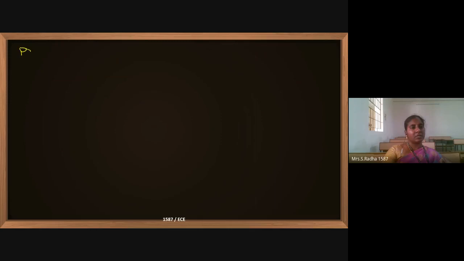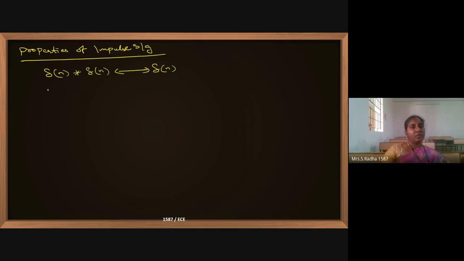Last one, I am going with properties of the impulse signal del of n. If you multiply del of n with del of n, it will give del of n only. If you multiply del of n with x of n, it will give x of 0. If you multiply del of n minus n naught with x of n, it will give x of n naught. These are the properties.